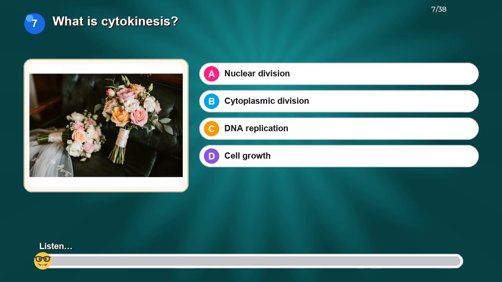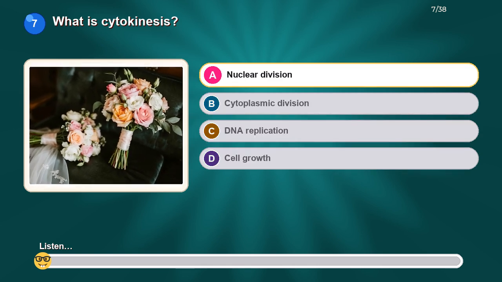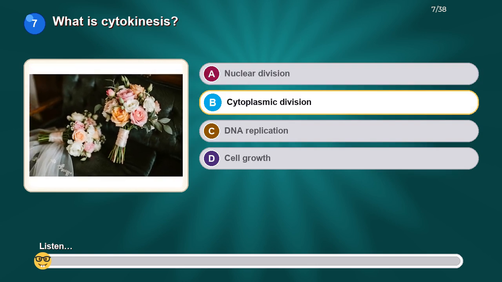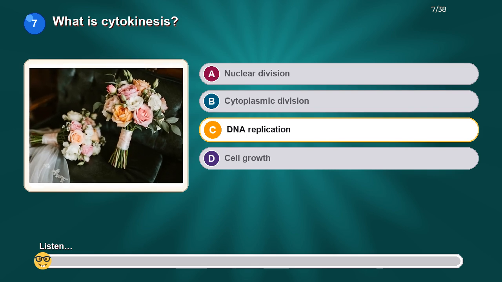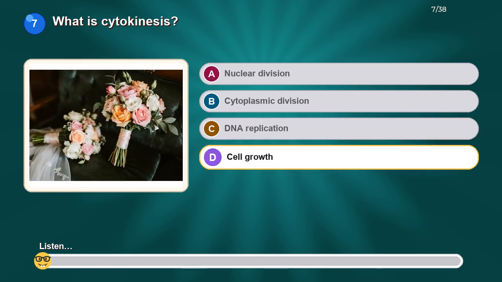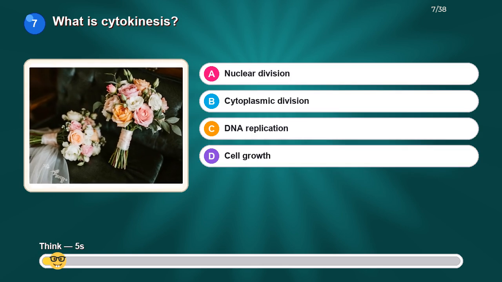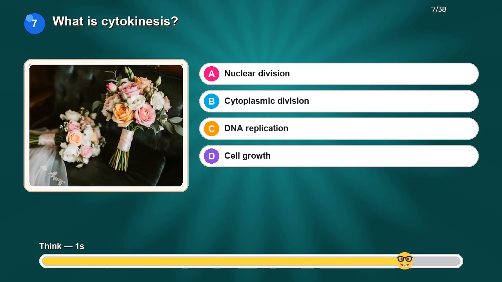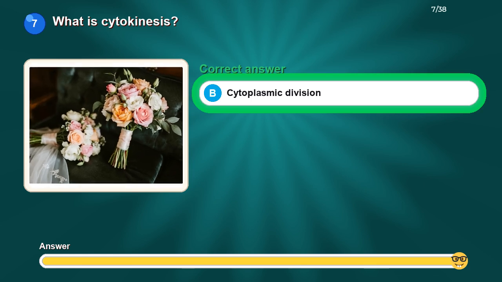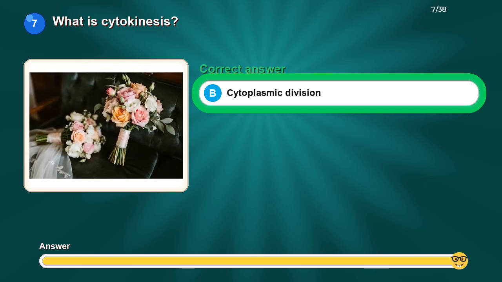What is cytokinesis? Option A, nuclear division. Option B, cytoplasmic division. Option C, DNA replication. Option D, cell growth. The correct answer is cytoplasmic division.